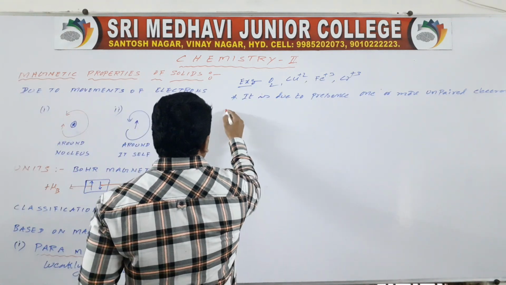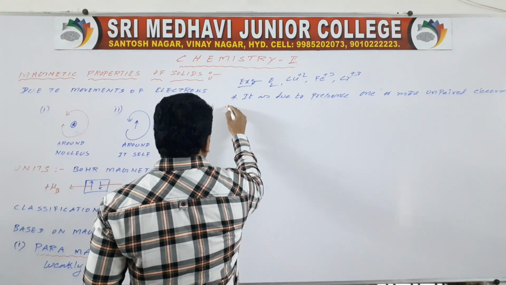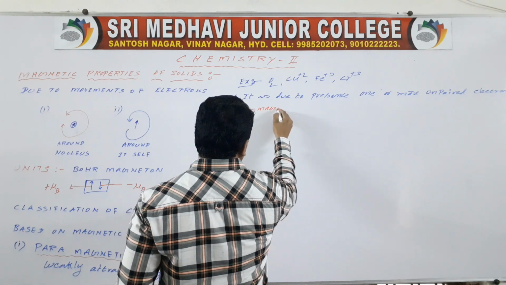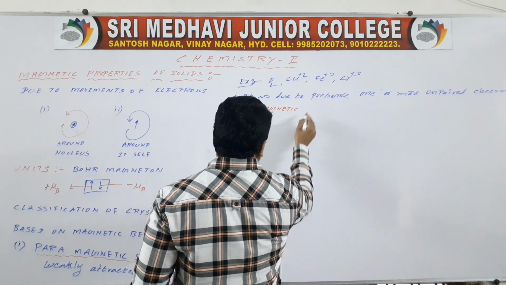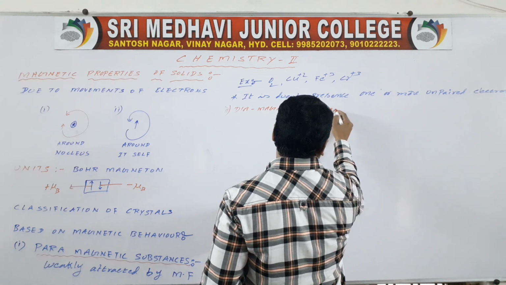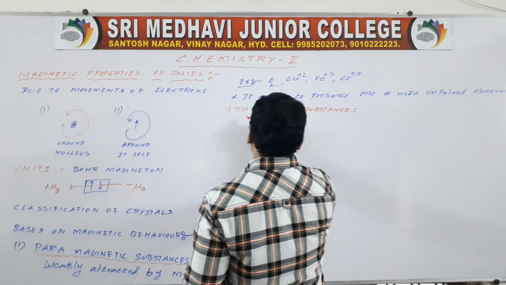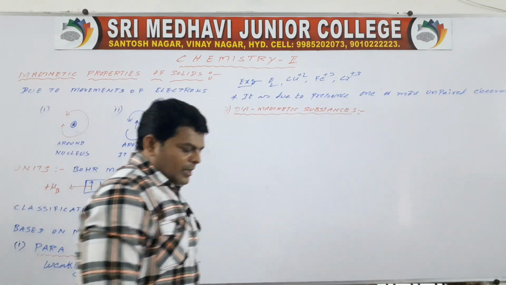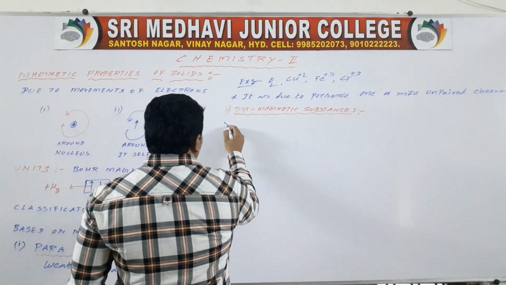Next, the second one is diamagnetic substances. What are diamagnetic substances?